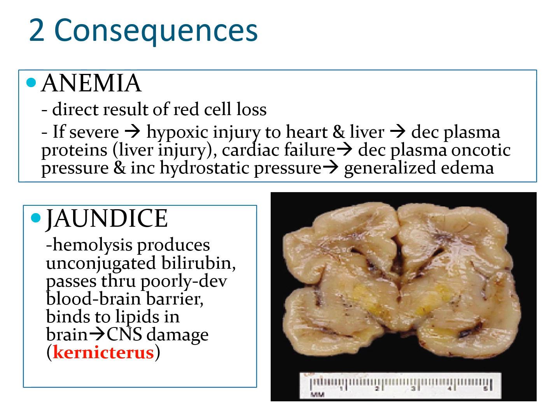There are two consequences of excessive destruction of red cells in the neonate in immune hydrops. It will cause anemia, and if this is severe, it may eventually lead to generalized edema. Another consequence would be jaundice, and if the bilirubin passes through the blood-brain barrier, it will cause CNS damage, and you call that kernicterus.